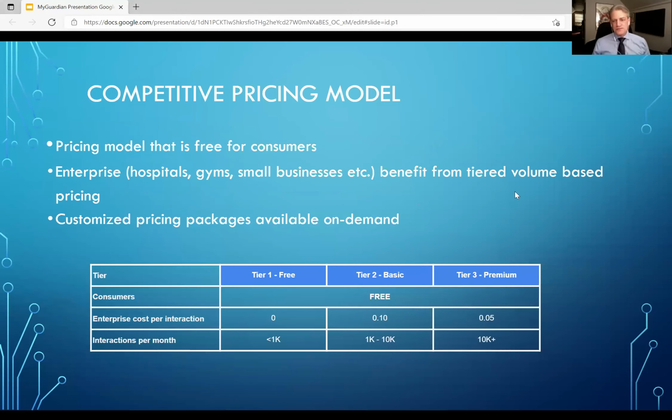Next slide. We'll use a competitive pricing approach to win market share and drive other health applications out of favor. Our simplified and easy to navigate 3-tier pricing structure is completely free of charge to consumers. We will also provide incentives to enterprises that bring in high volumes. For example, we'll offer a 50% price reduction for firms with greater than 10,000 interactions per month. This strategy will position us well against our competition and allow us to become the dominant one-stop health app.